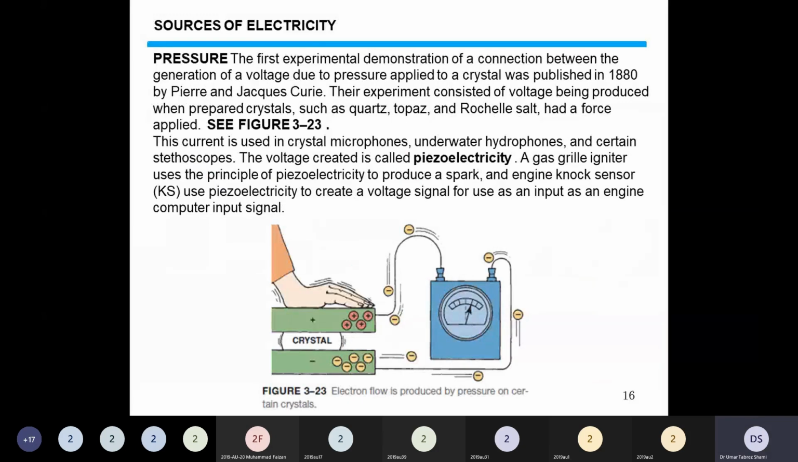Then is the pressure. We can convert the mechanical force into electricity. This is called piezoelectricity. It is the generation of voltage due to pressure applied to a crystal. The voltage created is called piezoelectricity.